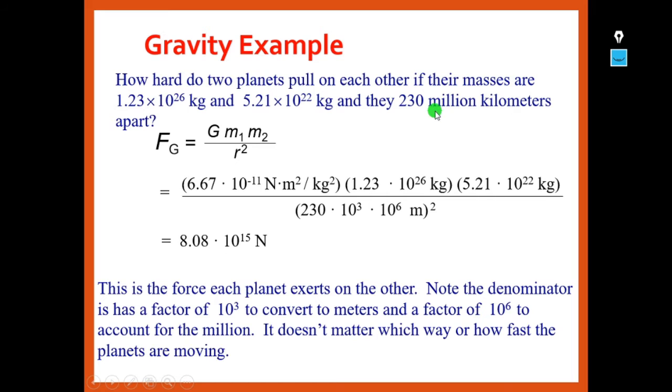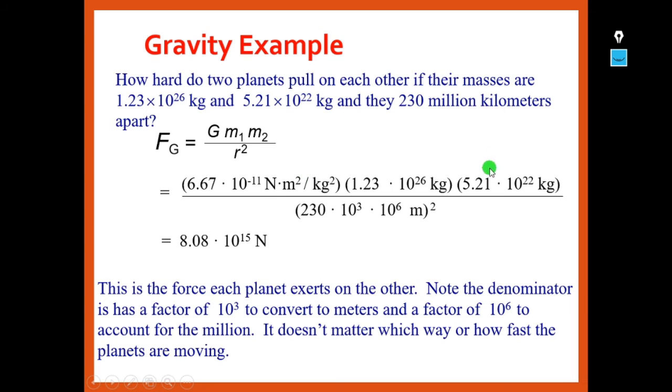R is 230 million kilometers. Million converts into 230 into 10 cube, because we have to convert kilometers into meters, and million means 10 power 6. So 230 into 10 cube into 10 power 6 meter, squared. So we have changed all the units into SI units.